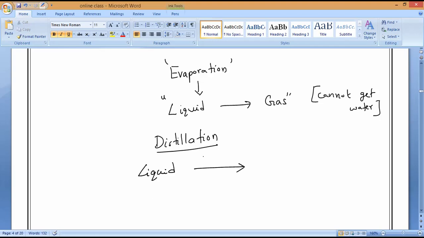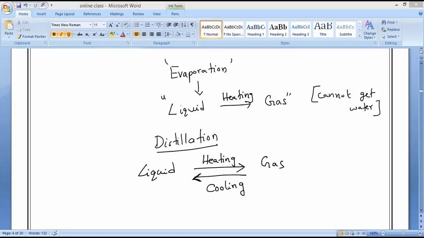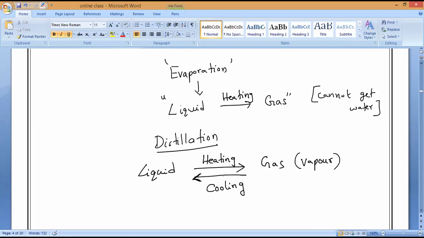That is salt plus water. So liquid to gas, is it by heating or cooling? Heating. So evaporation is only heating, so it will form the gas. Now the reverse process, where we again obtain the liquid. What process is it? Condensation, cooling. So cooling is used to get back the liquid from the vapor. Please remember, that is the difference between evaporation and distillation. Is it okay, everybody?